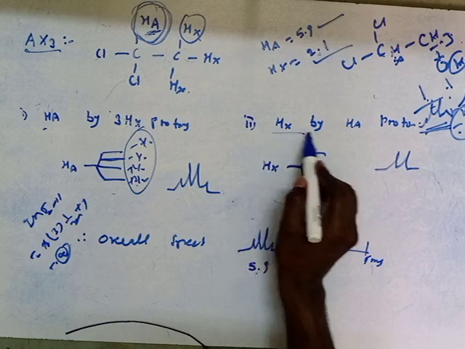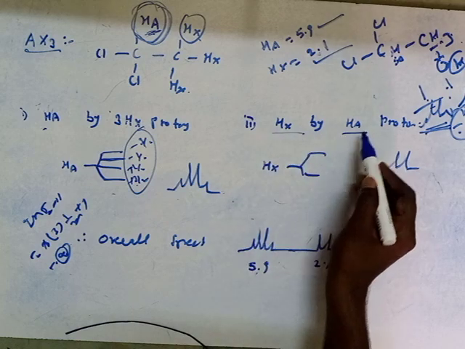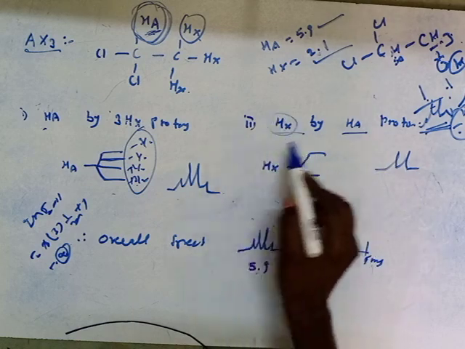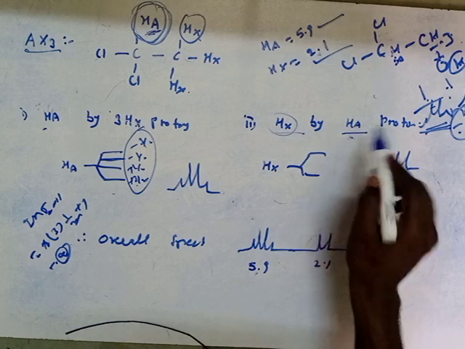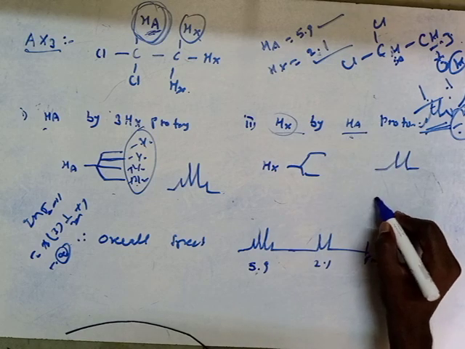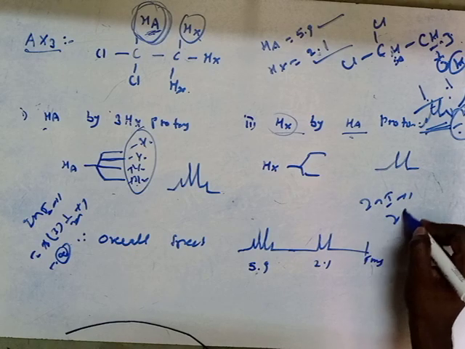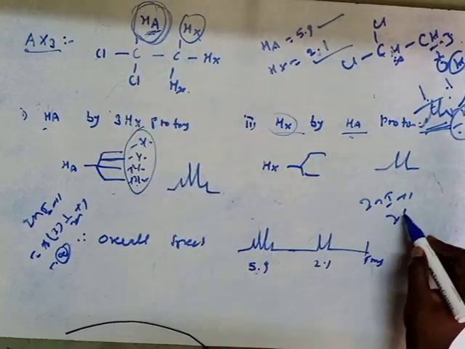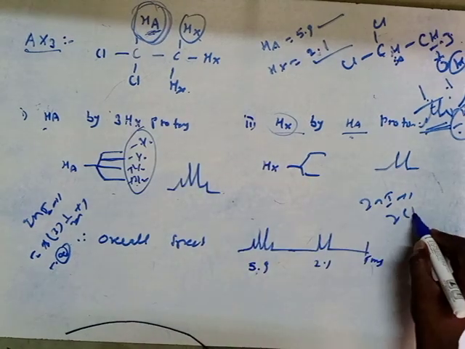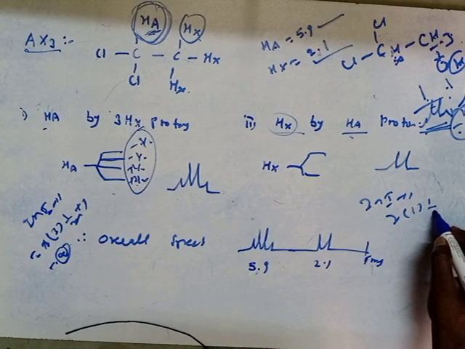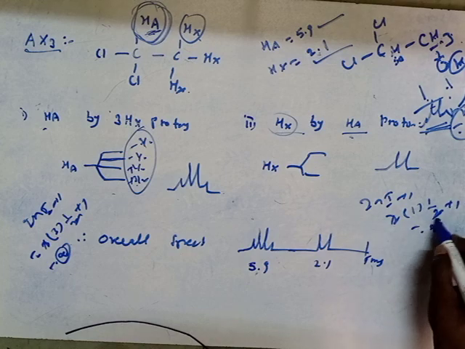Okay, now we are seeing this for the HX proton. The HX protons are coupled with the HA proton, the splitting of HX proton by HA proton. Let's see HX, 2nI plus 1, right? How many HA protons are there? Only one HA proton is there, that's why it is 1, and the spin of the proton is half, and we get a doublet, right?